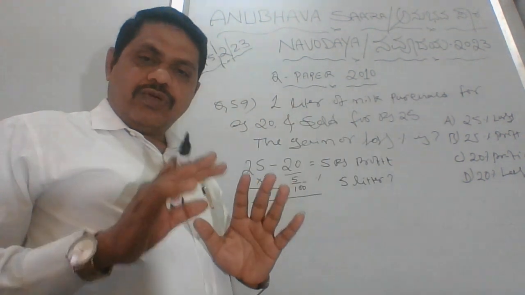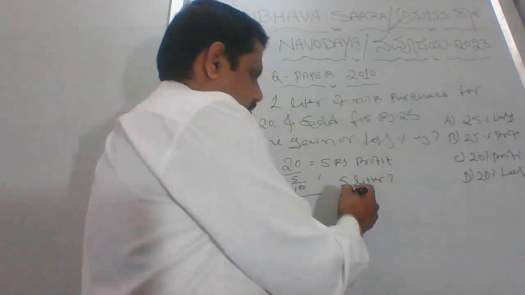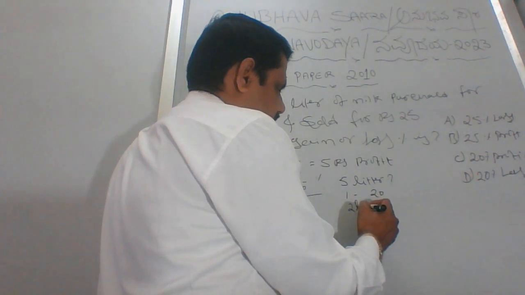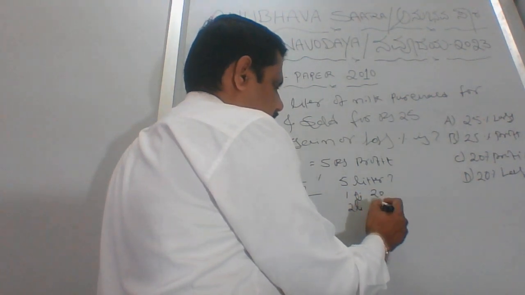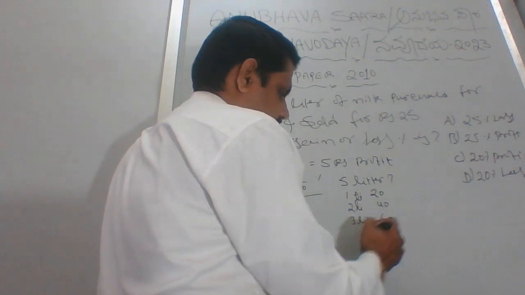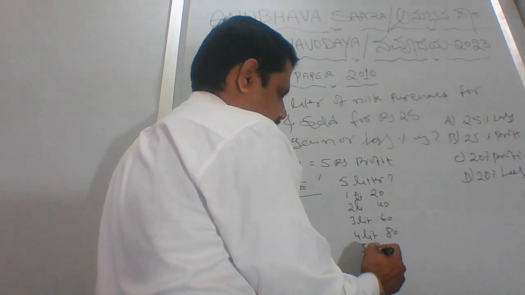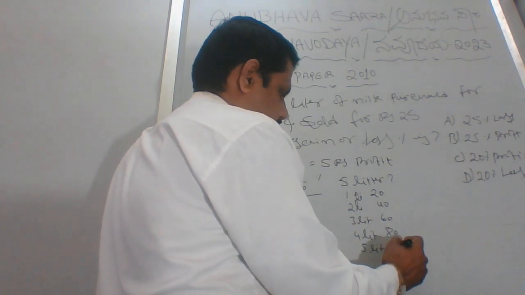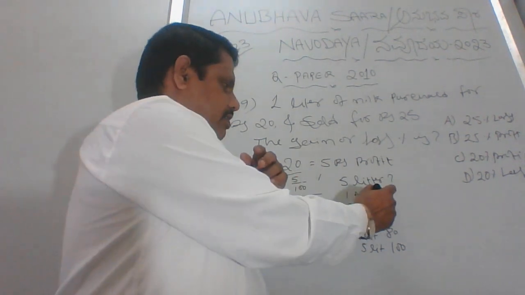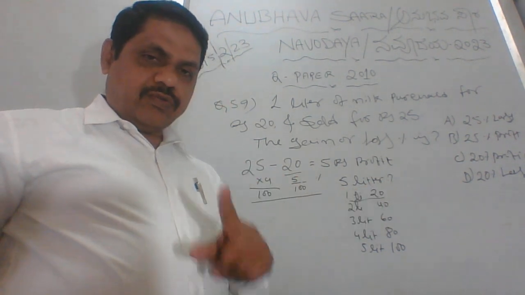That means we still have 80 more. Okay. That means 1 is 20, 2 liters is 40, 3 liters is 60. Clear? Now we have only purchased 1 liter of milk for 20 rupees.